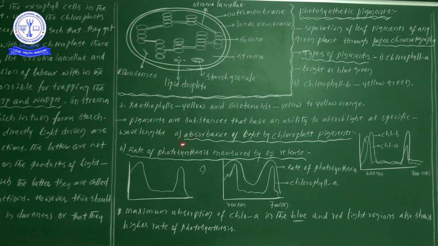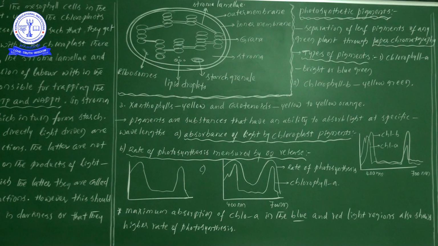Now the first side heading is the absorbance, or simply the absorption of light by the chloroplast pigments. We are going to discuss the graph related to the pigments, how these pigments absorb wavelengths.